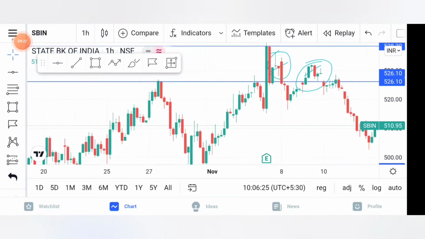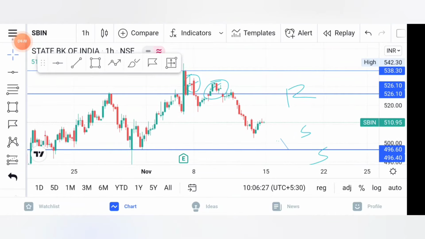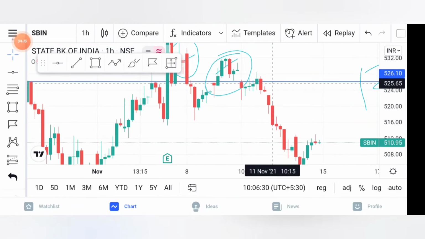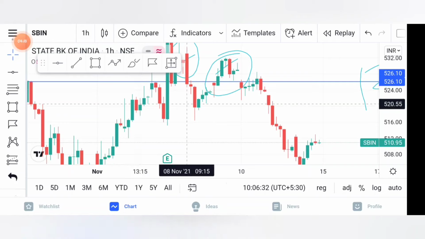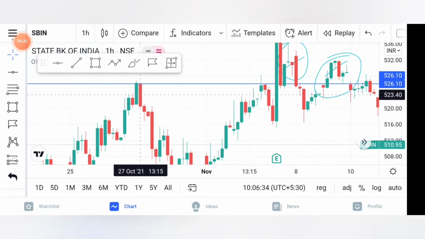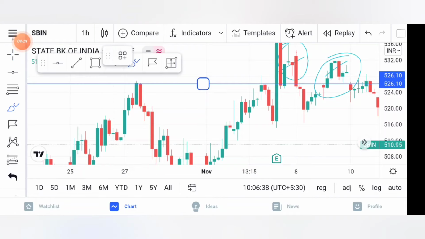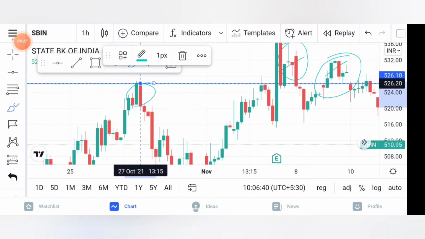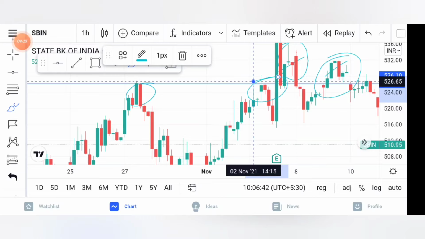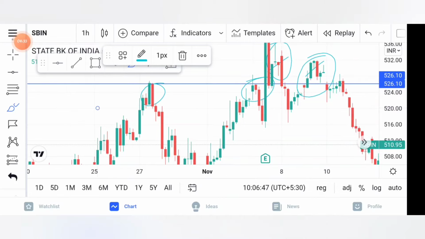So how to trade? This is a good question. You can see here we thought this was the second resistance level. Here the price pushed, the sellers were in control, and here again the sellers were in control.